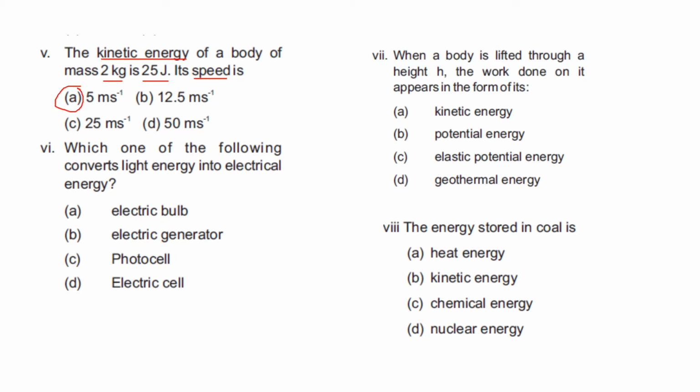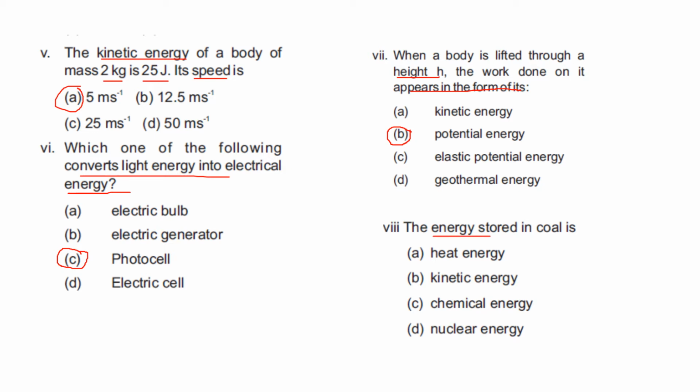Which one of the following converts light energy to electrical energy? Obviously, it will be a photocell. The right option is option C. When a body is lifted through a height h, the work done on it appears in the form of its potential energy. Whenever we are dealing with position at some height, we say that it is a potential energy. So the right option is B.